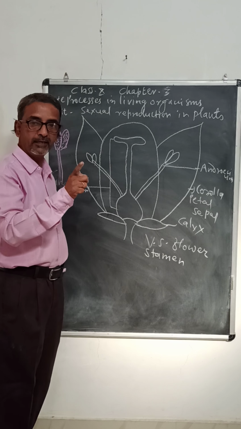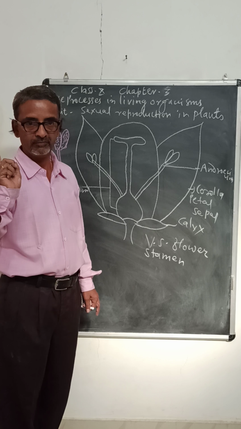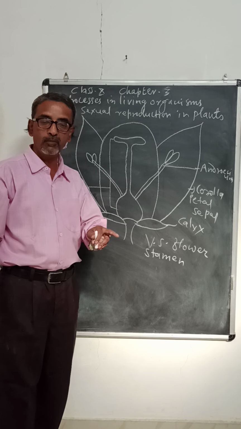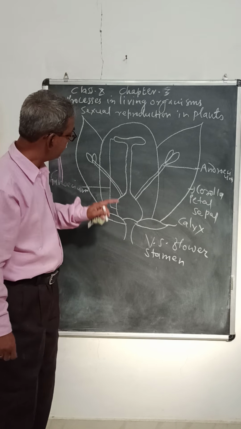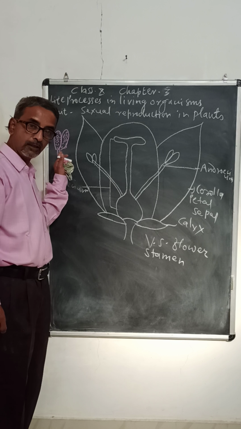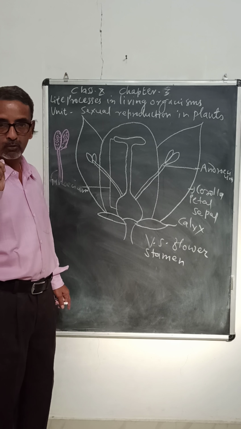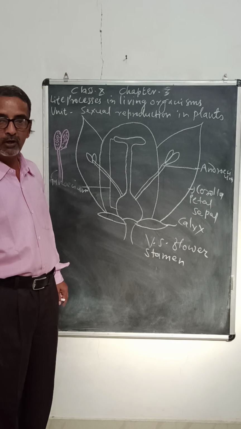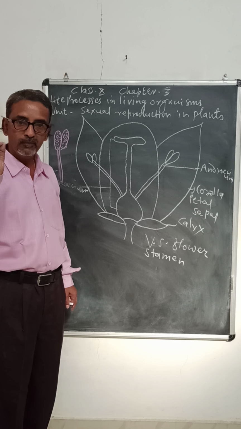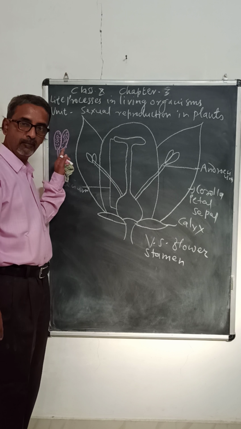Each pollen grain contains 2 haploid male gametes. Suppose the flower has chromosome number 20, then the male gametes present in the pollen grains contain 10. The chromosome number is reduced to half because gametes are formed, as we have seen, by reduction division or meiosis. So they are haploid male gametes.